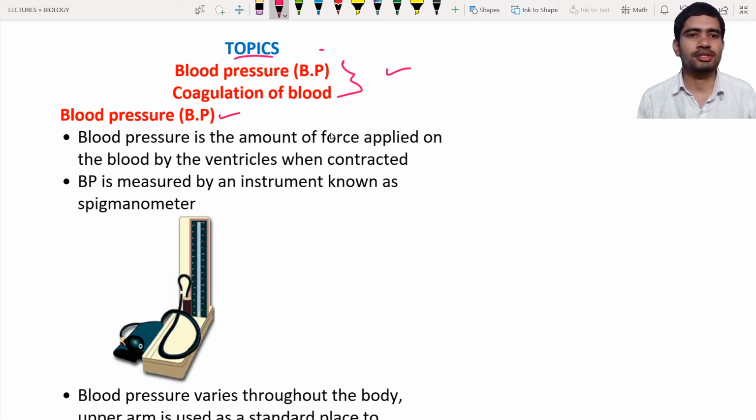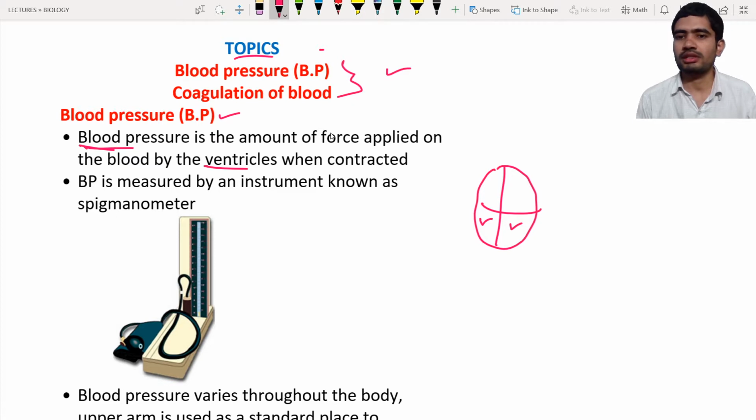So what is meant by blood pressure? Blood pressure means there is some amount of pressure on the blood which is flowing in the blood vessels. Where does this pressure come from? This pressure is exerted by the ventricles. In the last classes we have seen, let us consider this is the heart, it contains four chambers. These are all the ventricles, especially this ventricle.